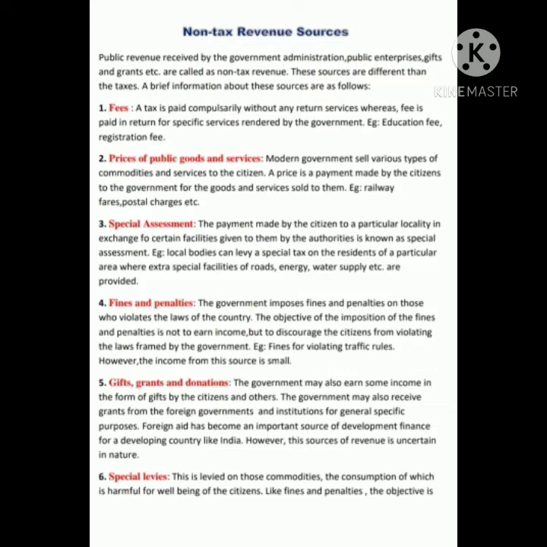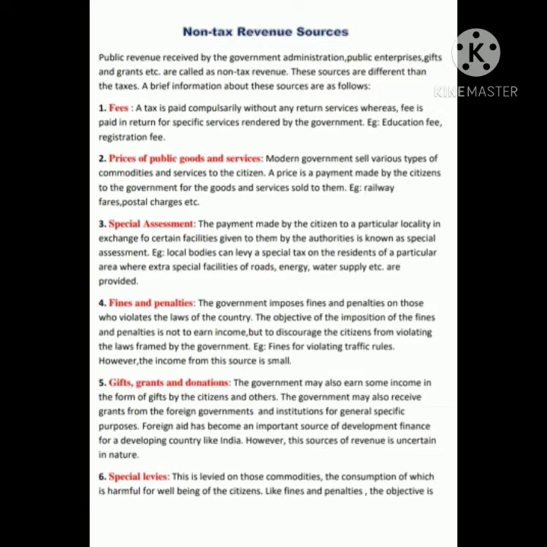Next is fines and penalties. The government imposes fines and penalties on those who violate the laws of the country. The objective of the imposition of the fines and penalties is not to earn income, but to discourage the citizen from violating the laws framed by the government. Example, fines for violating the traffic rules. However, the income from this source is small.